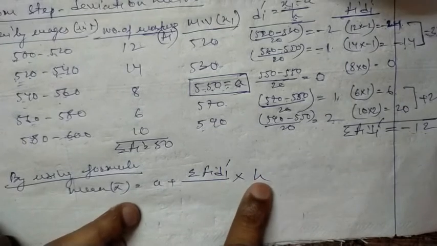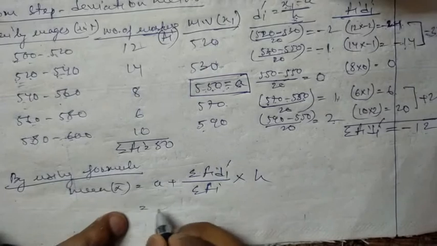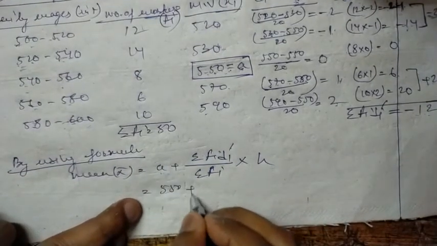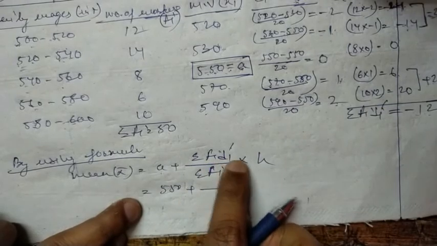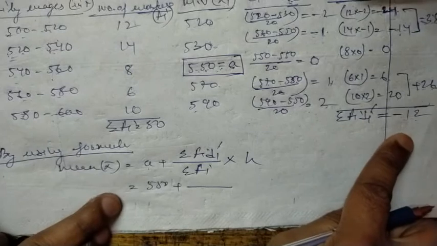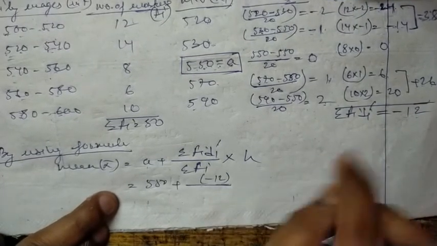In step deviation, h will come. What is our a? It is 550. Sigma fi di dash is minus 12.